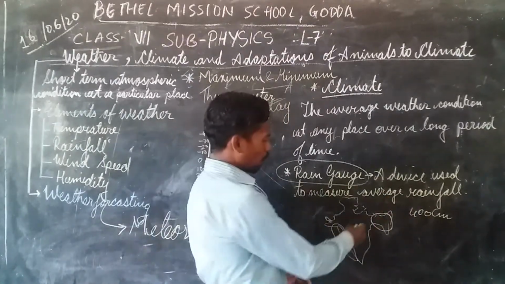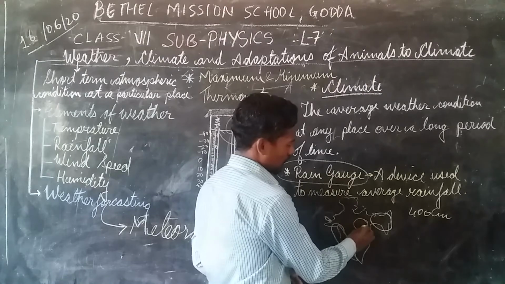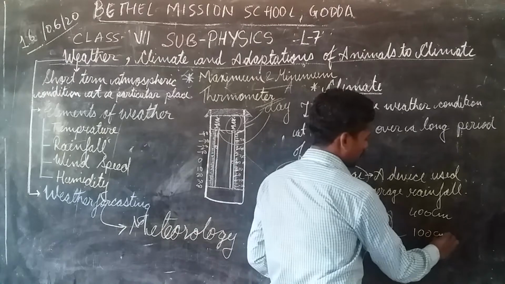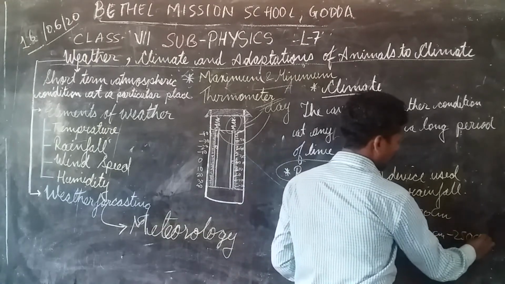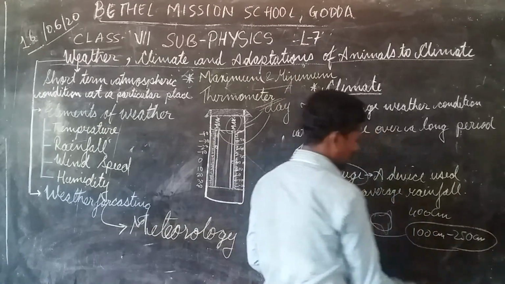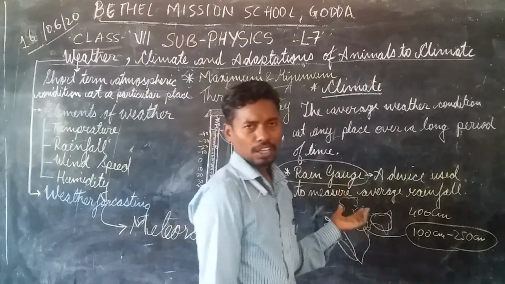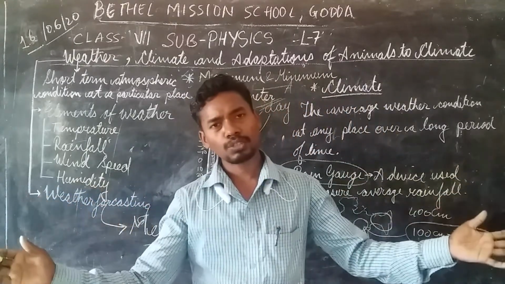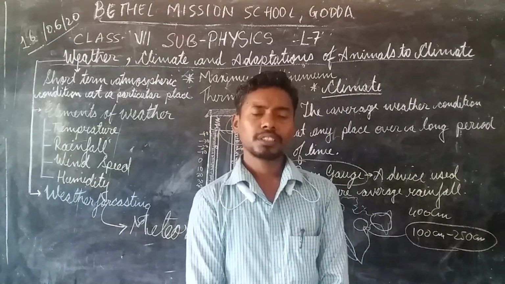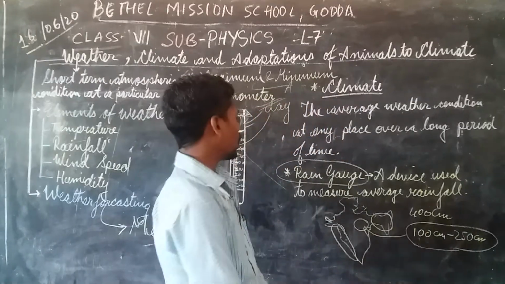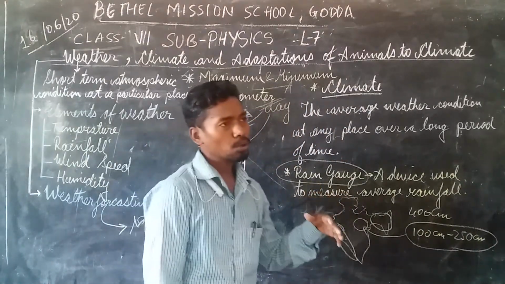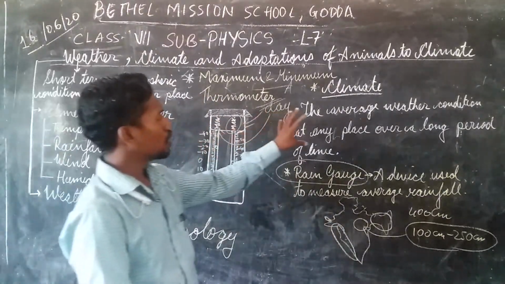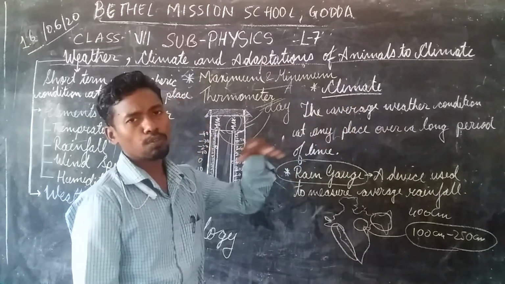The same goes with our area. For example, in this central eastern area, the average rainfall is almost 100 centimeters to 250 centimeters. How do we get this reading? Because of the rain gauge. It is a device. Rain gauges can be of small size as well as big size. So that was about the rain gauge. So this weather topic is almost over. We will start a bit of climate and move on to the next.